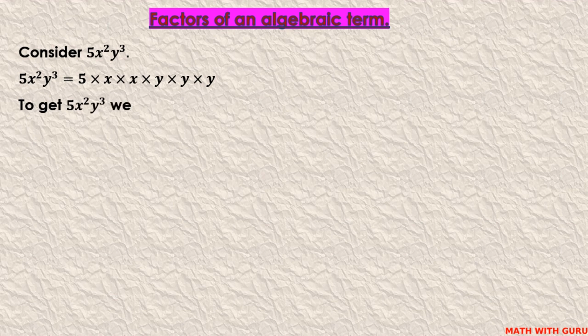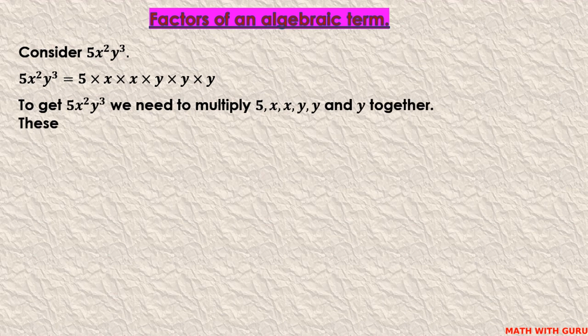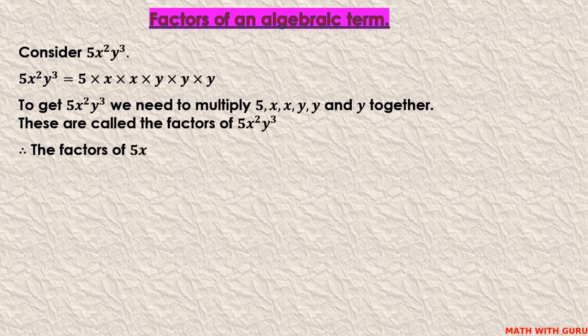To get 5x squared y cubed, we need to multiply 5, x, x, y, y and y together. These are called the factors of 5x squared y cubed. The factors are 5, x, x, y, y and y.